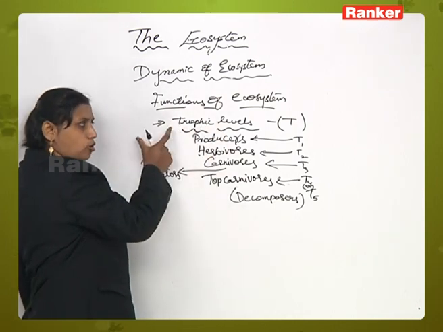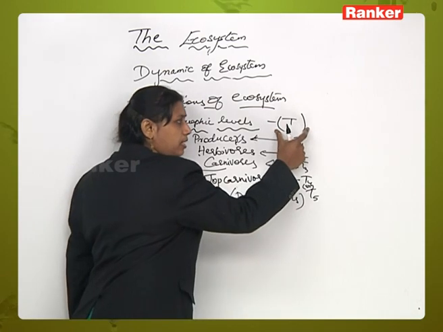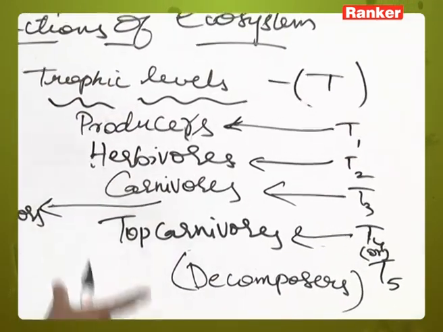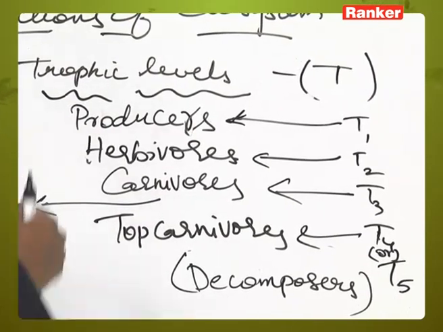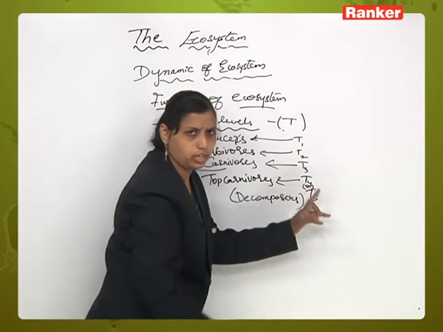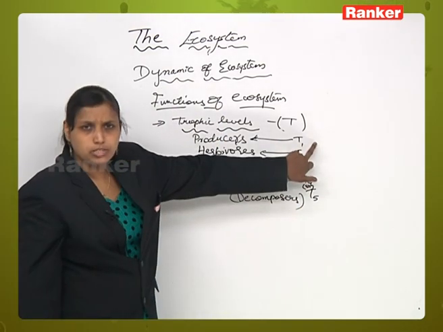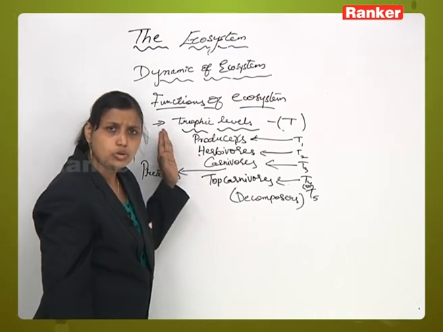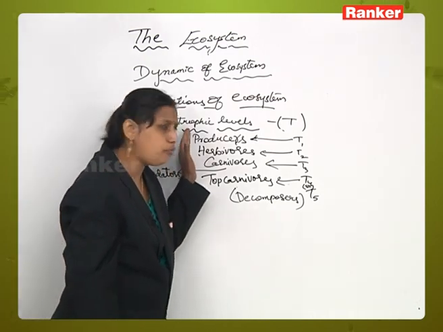Those are called a trophic level. It is represented by the letter T. On the basis of the preparation of food material or dependency on other organisms for food material, they are categorized into T1 to T5 or T4 levels. So T1 is the base of the trophic level. It is also called producers or autotrophs, those organisms which have the ability to prepare food material.